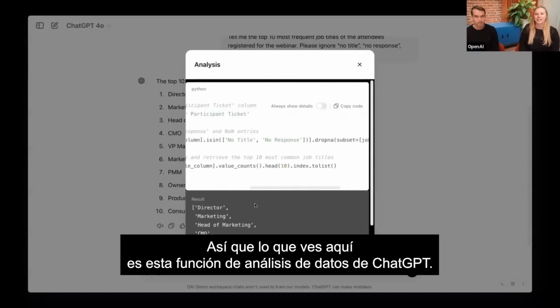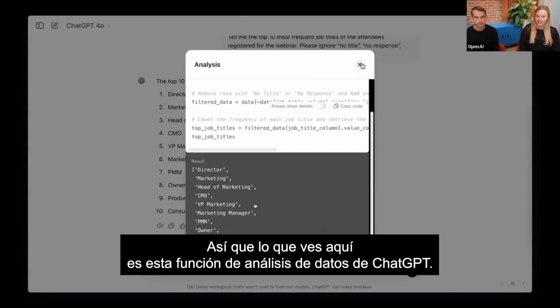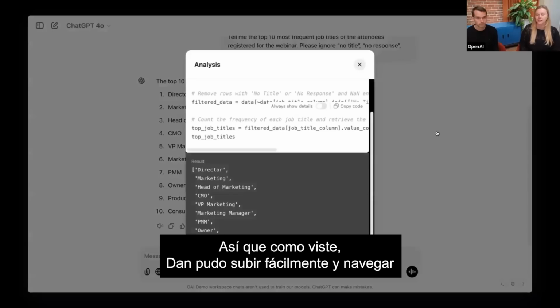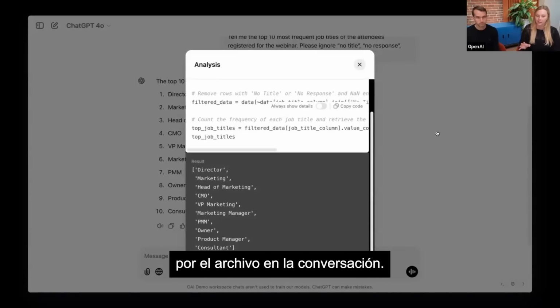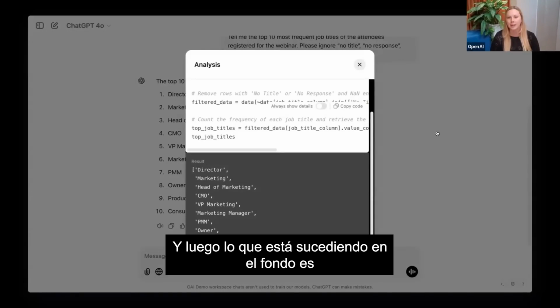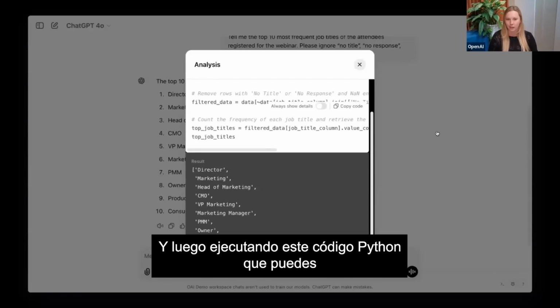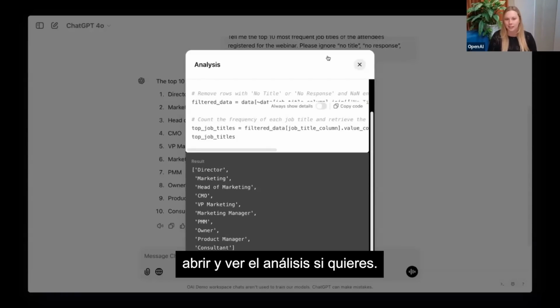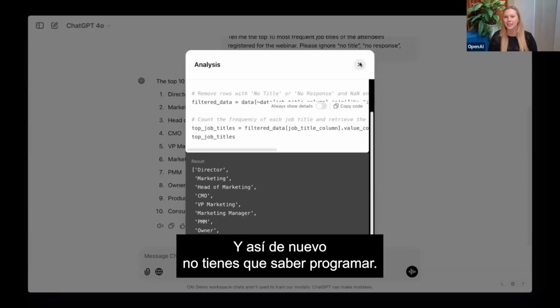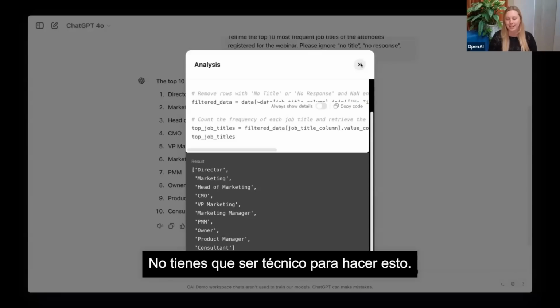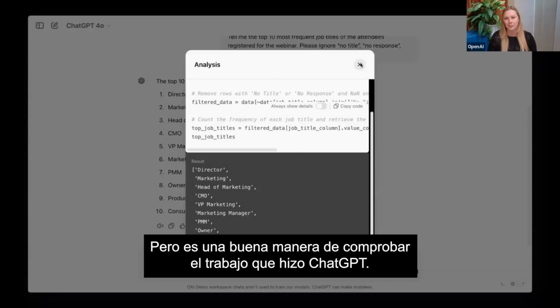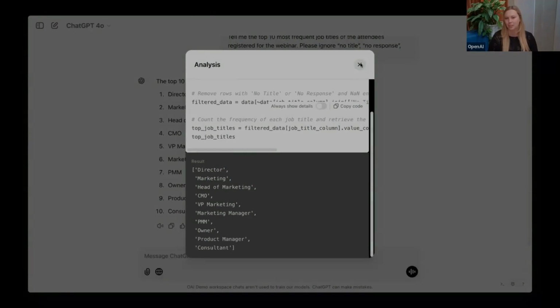Yeah, so what you're seeing here is this ChatGPT data analysis feature. As you saw, Dane could easily upload and scroll through the file in the conversation. And then what's happening in the background is the model is actually writing and then executing this Python code that you can open up to see the analysis if you want to. Again, you don't have to know how to code, you don't have to be technical to do this, but it is a nice way to check the work that was done by ChatGPT.